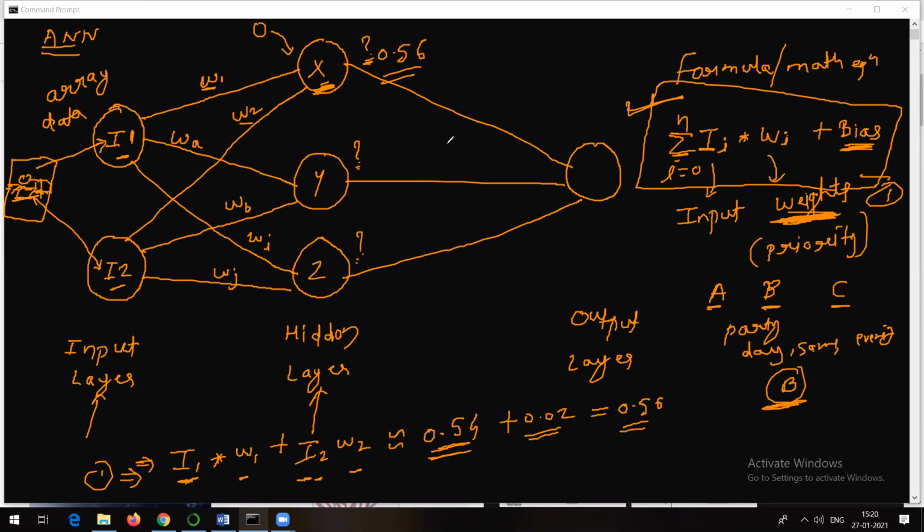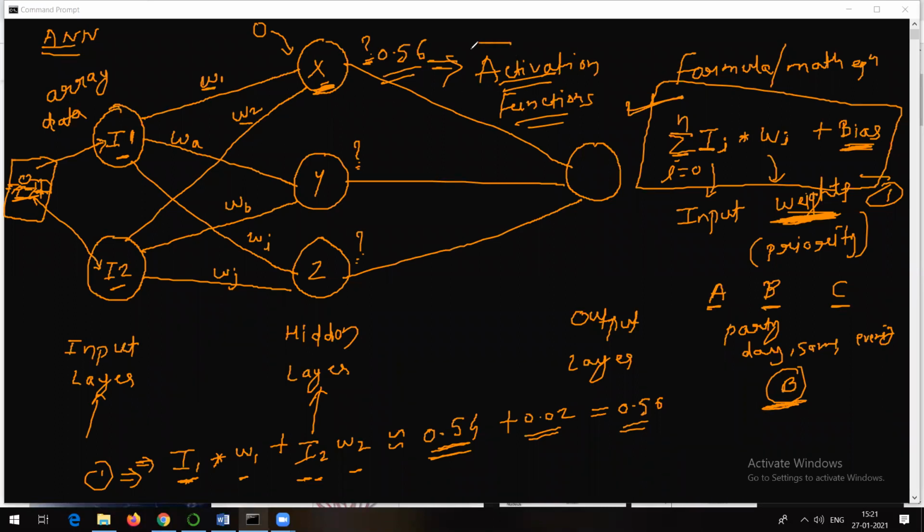After getting the value as 0.56, this value will be passed to something called an activation function. There are about 14 activation functions that we discuss in deep learning, but here we will talk about only one. Okay, so this is a simple introduction to neural networks. Maybe I will go further and try to complete the remaining part.